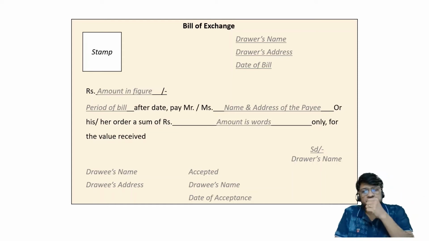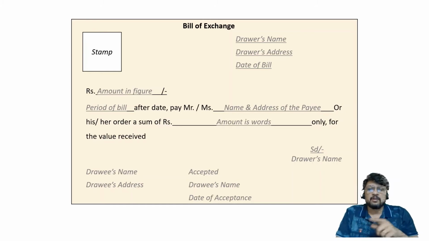Then below the stamp write the amount in figure. Then mention the period of bill, in the next line. It may be 30 days or 1 month or 3 months or 6 months, etc. So let us say, 3 months after date, pay Mr. so and so or Miss so and so, the name and address of the payee. The name of the payee and the address of the payee, both should be mentioned. Payee means the person to whom it should be paid.